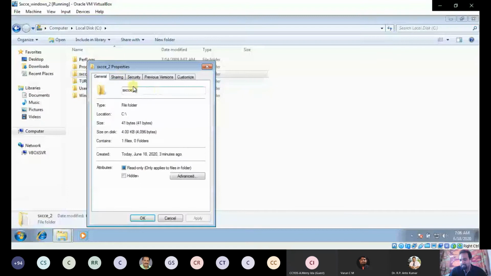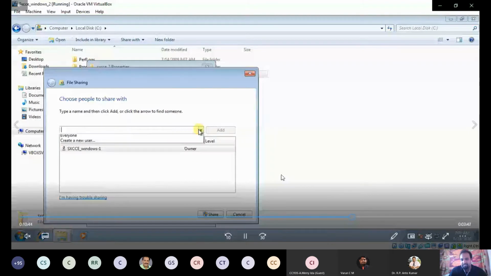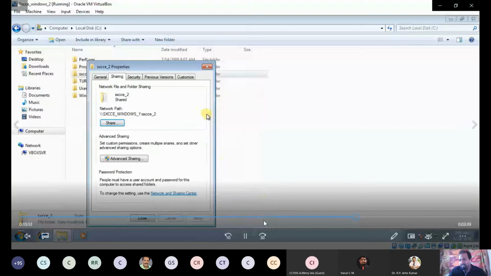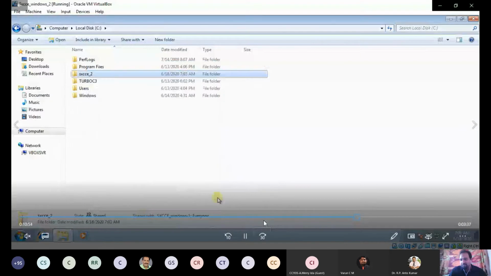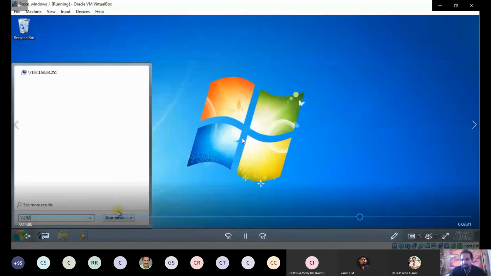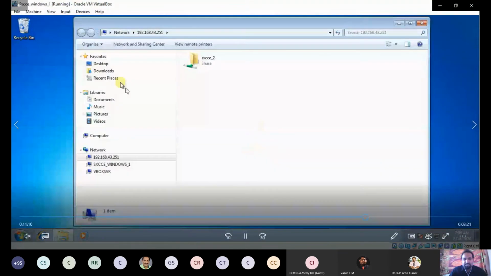Go to computer, open the file, go to sharing, choose everyone, again read write option, click close. Okay, now what you have to do is type \\192 from the guest OS 1. You see the file is shared, the file is coming here.